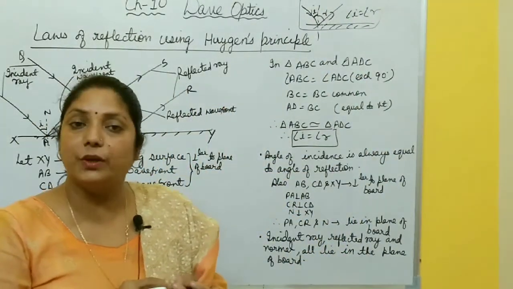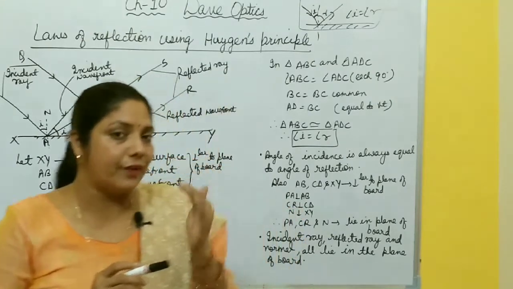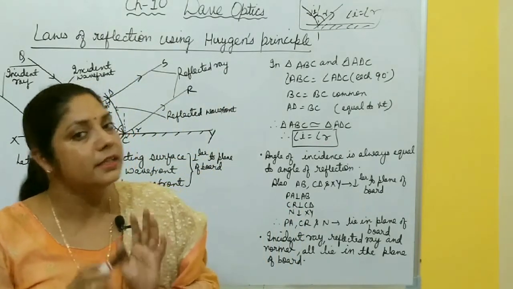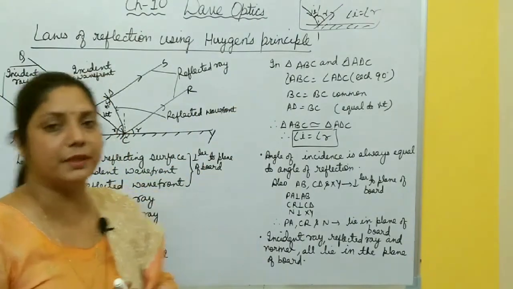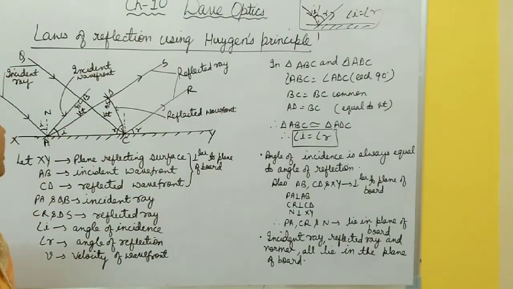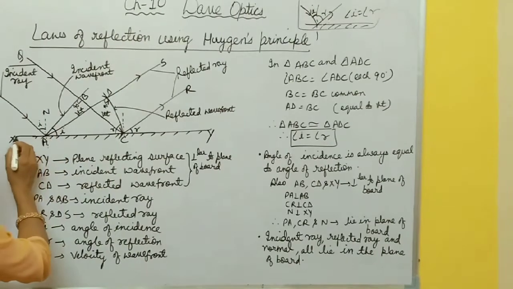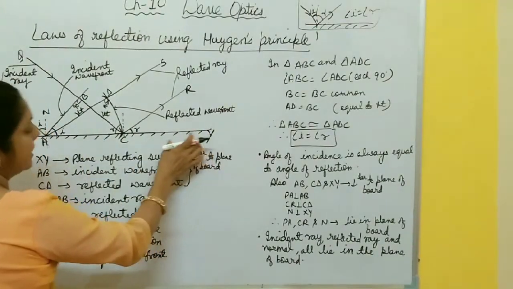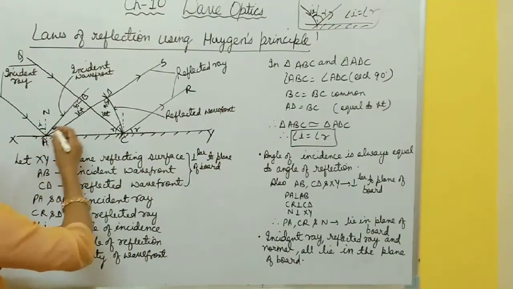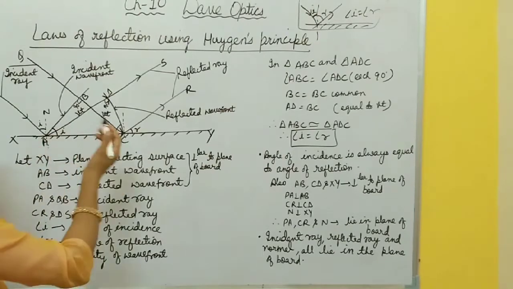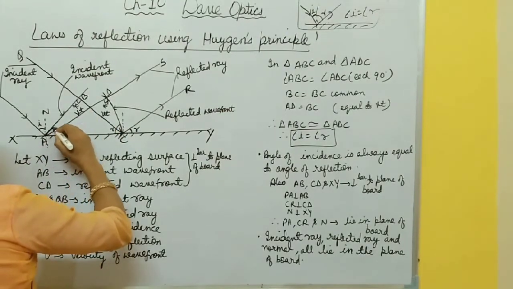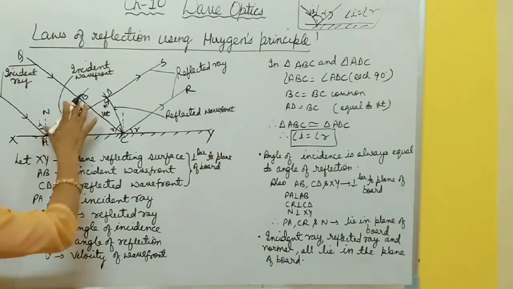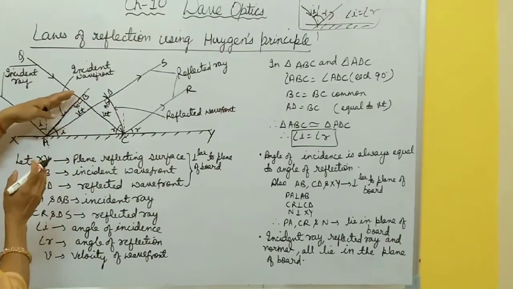And the second one is what? The incident ray, the reflected ray, and the normal all lie in the same plane. So we have to prove these two laws using Huygens principle. It means using wavefront. How do you prove it? Suppose this XY is a reflecting surface, right? And I am using wavefront here. So this AB is an incident plane wavefront.